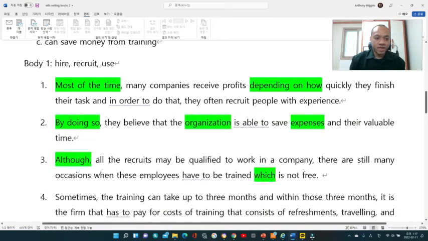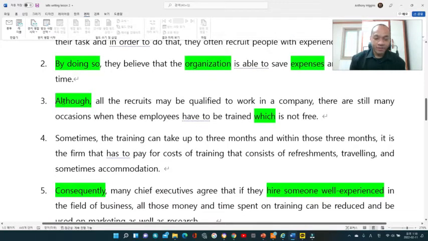And then I would put a clause so that it seems like it is connected with the previous sentence. So the second sentence I started with: by doing so, they believe that the organization is able to save expenses and their valuable time. Like I told you, if you repeat some of the words, that is a minus for your essay. So make sure you don't repeat. Try your best not to repeat the same words over and over again. Instead of the company, I put organization, and money, I replaced with expense.